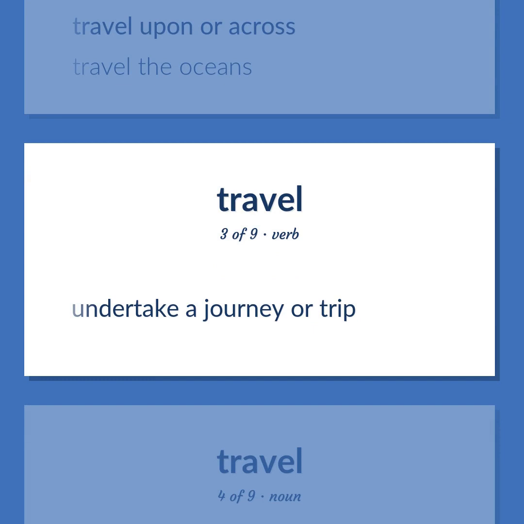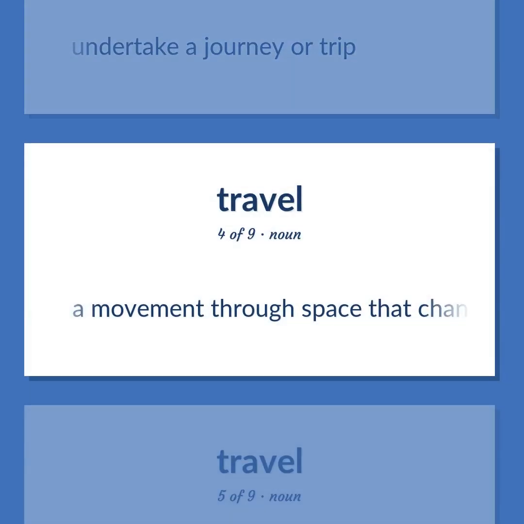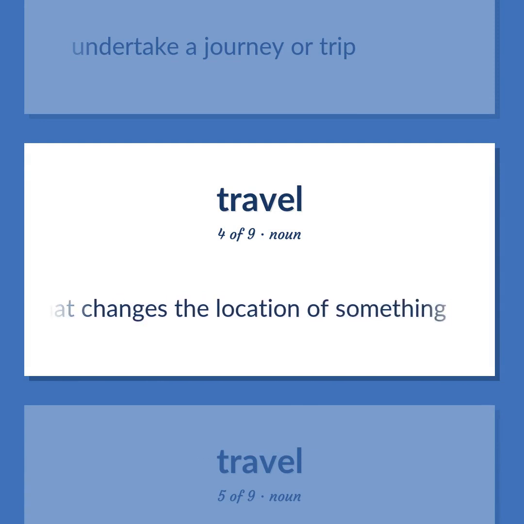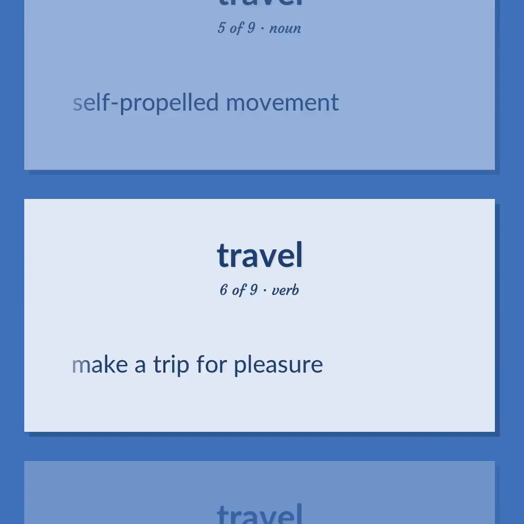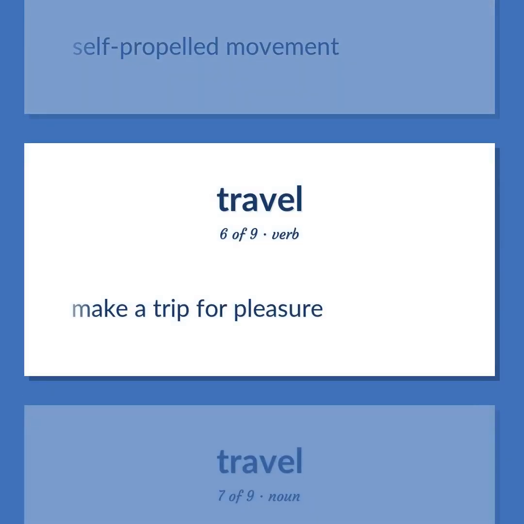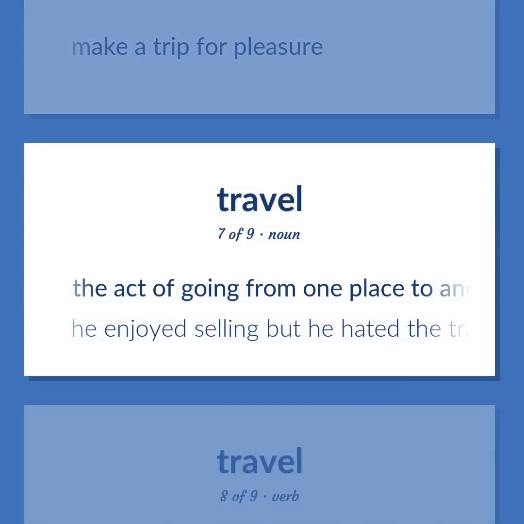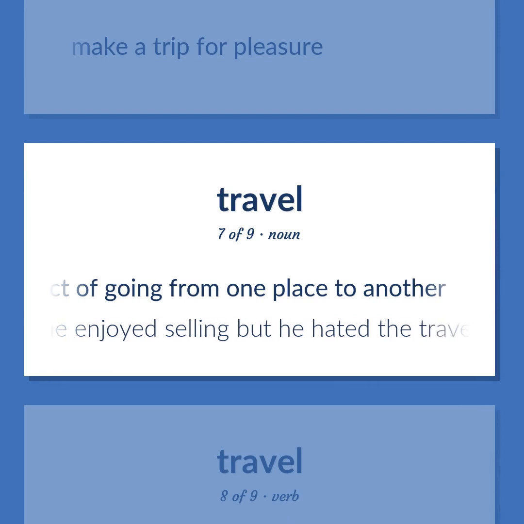Undertake a journey or trip. A movement through space that changes the location of something. Self-propelled movement. Make a trip for pleasure. The act of going from one place to another. He enjoyed selling but he hated the travel.